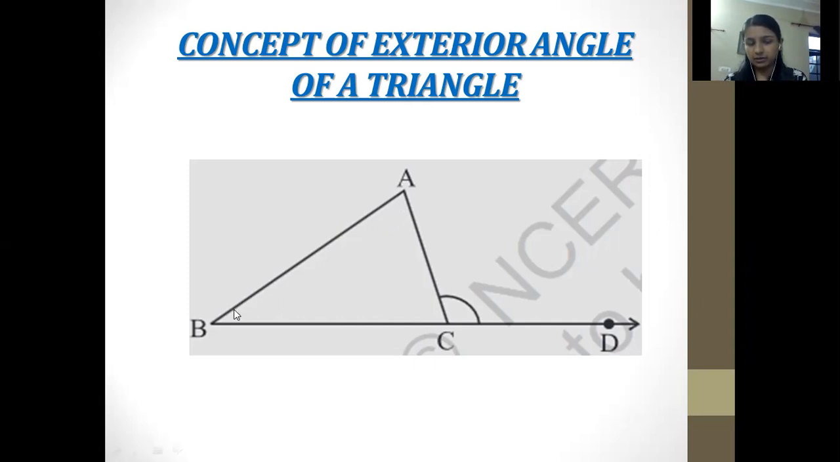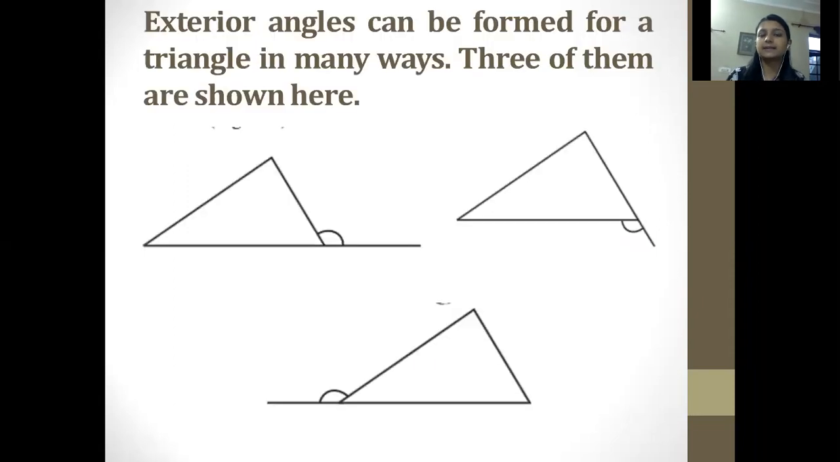If I ask you about angle B, you would say angle B. Then about angle C, you would say angle C. What about this one? This would be the exterior, that means outside of the triangle. So that's the reason we call it an exterior angle. Okay. So exterior angles can be formed for a triangle in many ways. There is no condition. The way I extended towards the right, it would have the right-hand side exterior angle only.